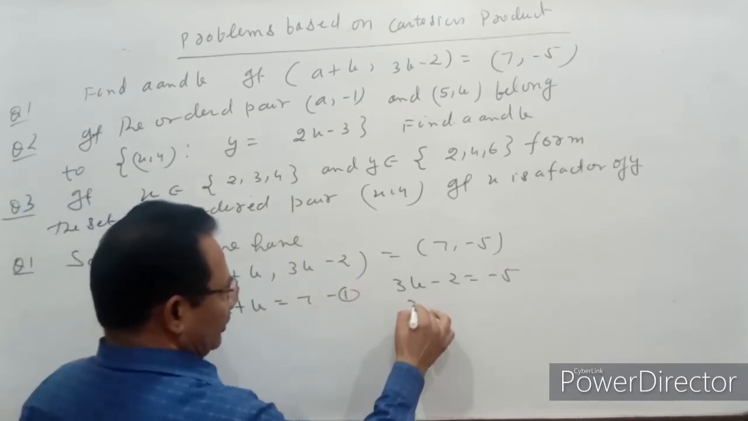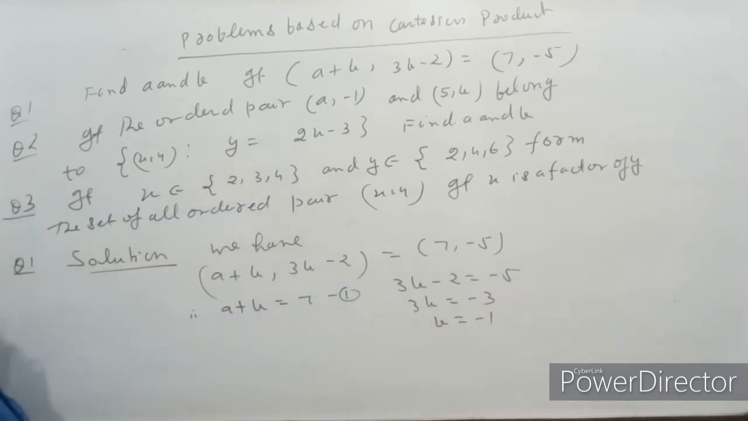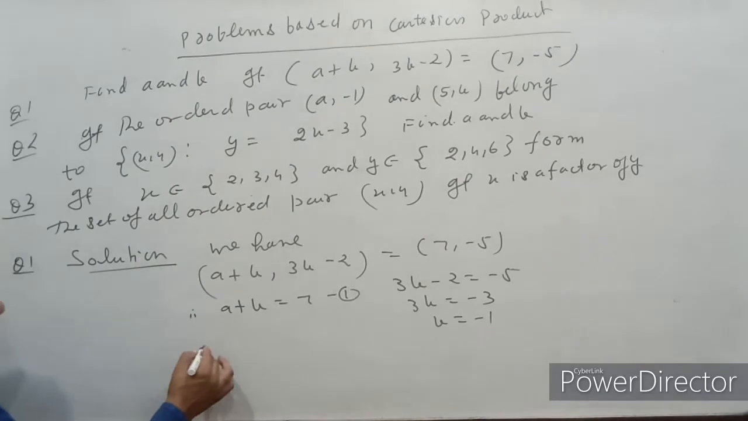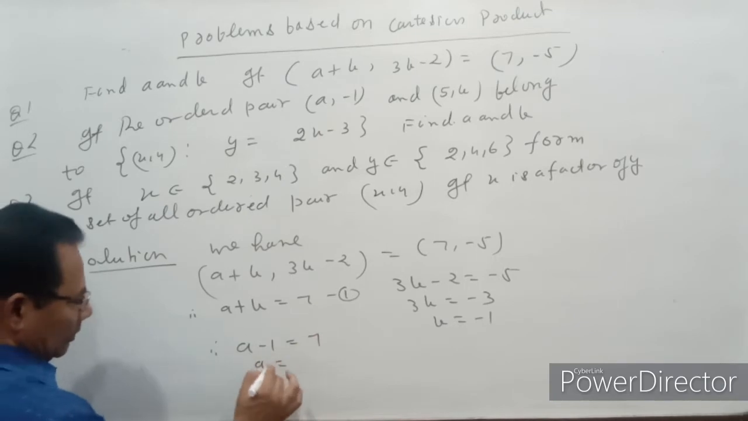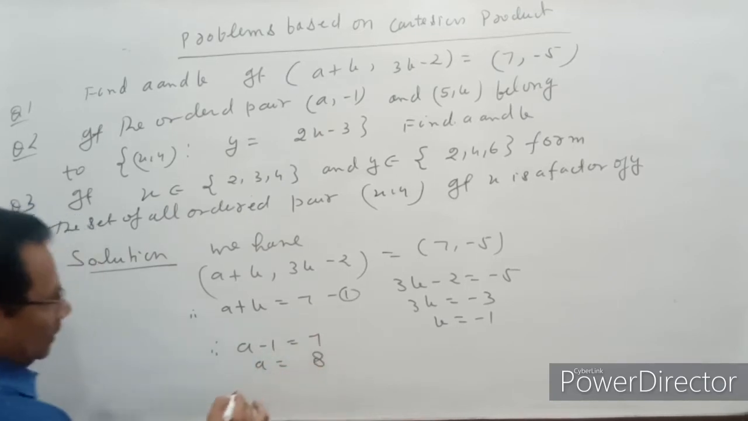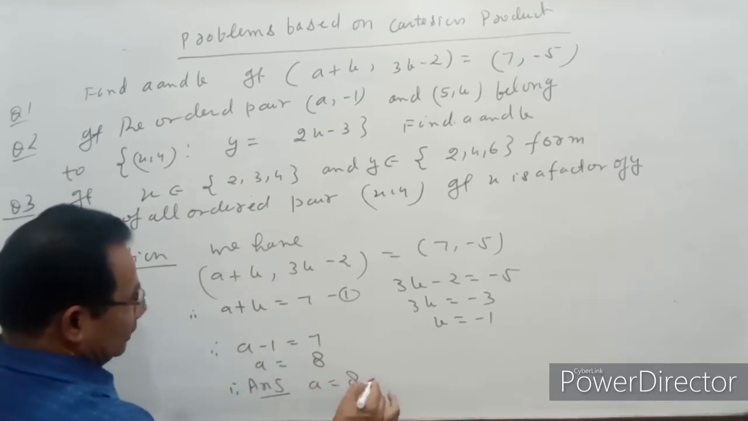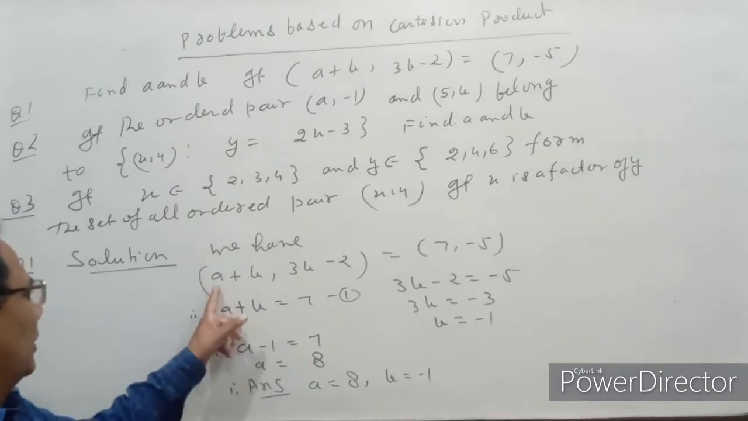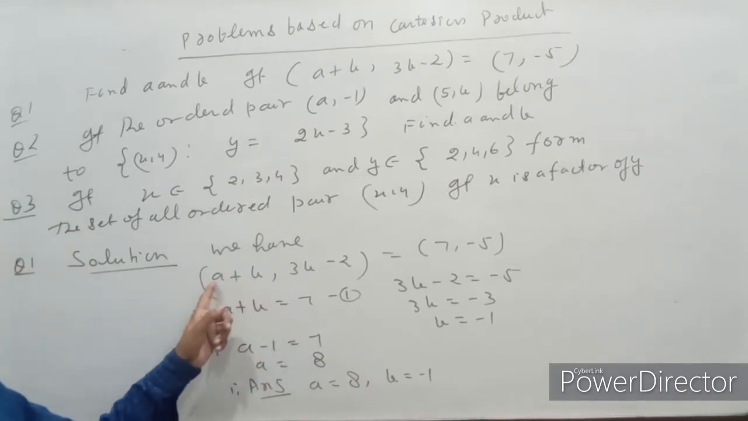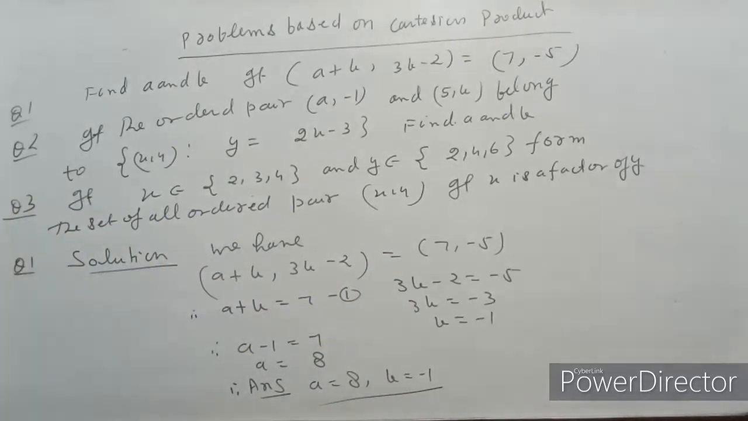From this equation, 3b = -3, or b = -1. Now putting the value of b here, a - 1 = 7, so a should be equal to 8. Therefore our answer is a = 8 and b = -1. Again we check the answer: a = 8 and b = -1, so 8 - 1 = 7. So this is the value of a and b.